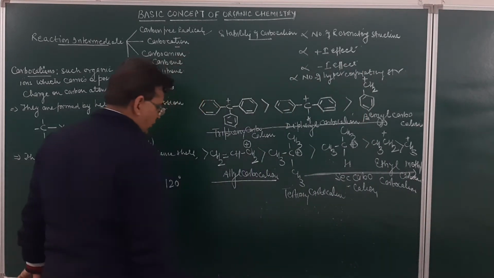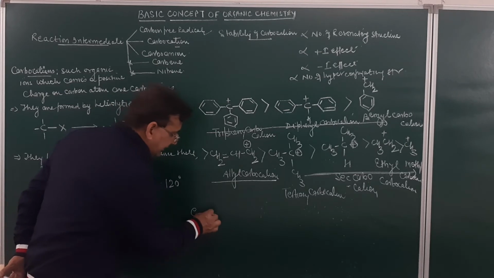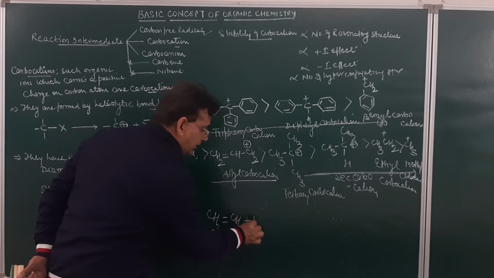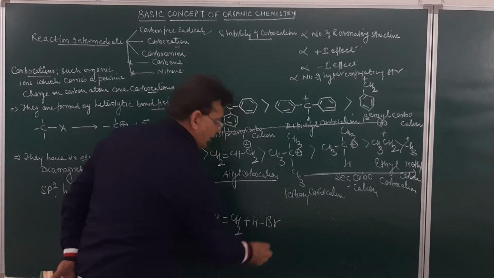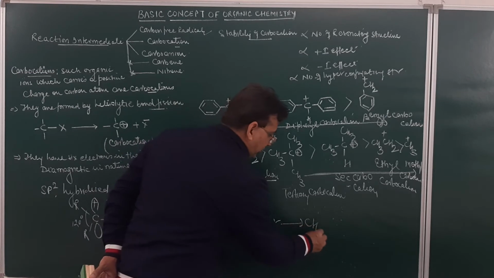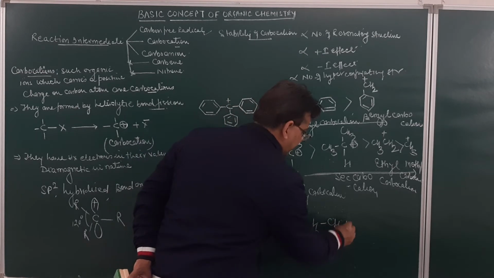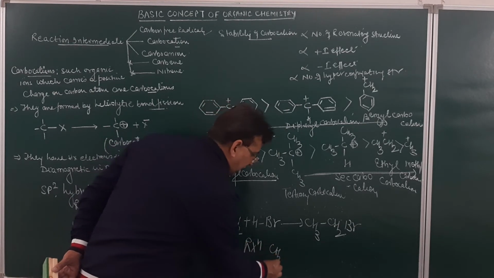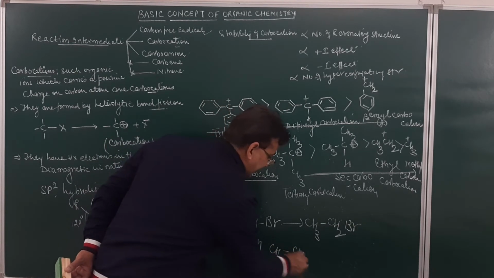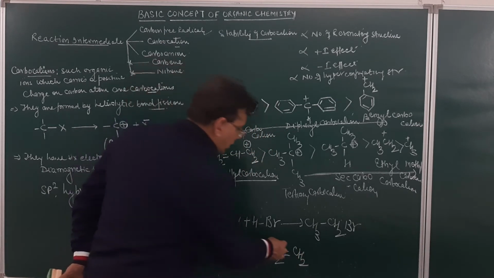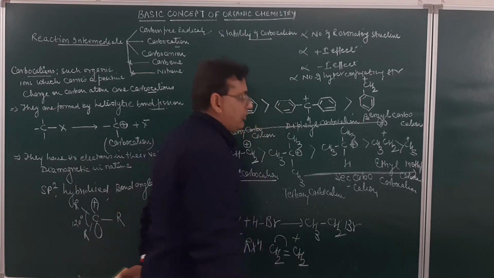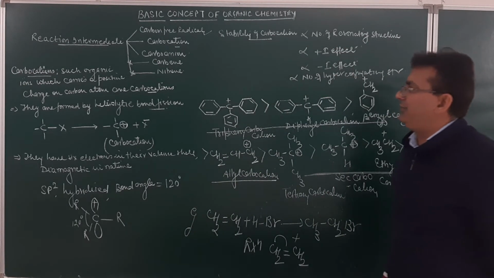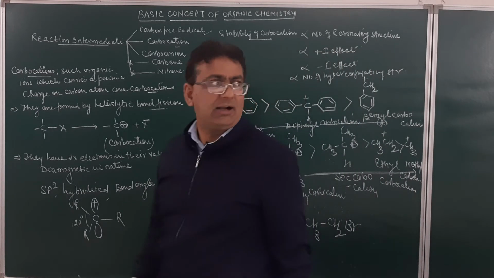Am I clear, student? If you look at this reaction, this is ethene. Ethene molecule when reacted with hydrogen bromide will result in the formation of ethyl bromide. Here the intermediate will be carbocation. How it is formed, that will be discussed later on with you. So it will result in the formation of an ethyl carbocation. So the reaction intermediate, second one, is a carbocation.